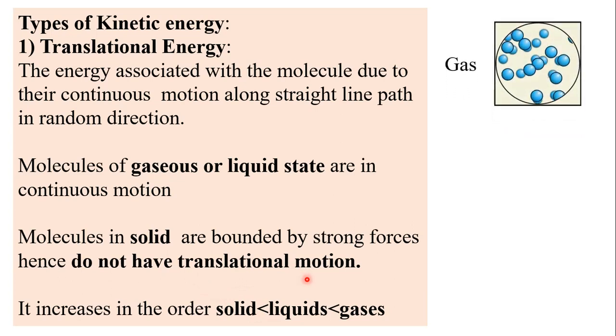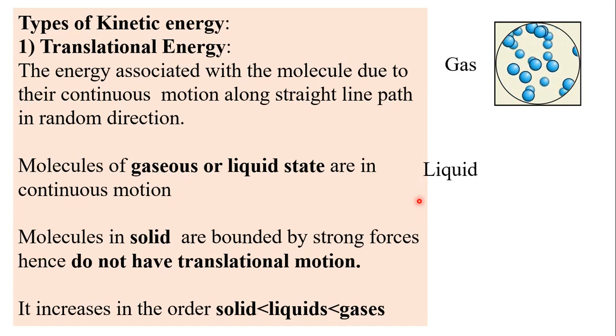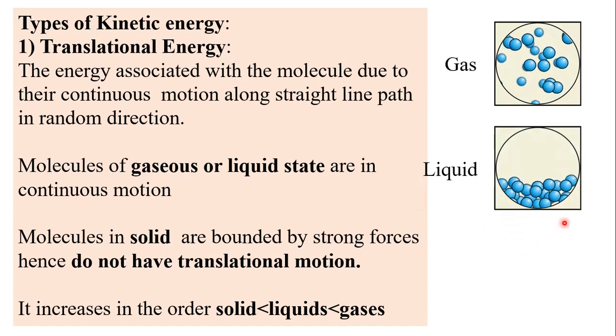Now see here, these are the gaseous particles and they are in a continuous motion along straight line path in a random direction, and therefore gases possess high translational energy. They can move from one place to another place. In case of liquids, liquid particles also can move from one place to another place, but there is some bonding in between the liquid molecules.